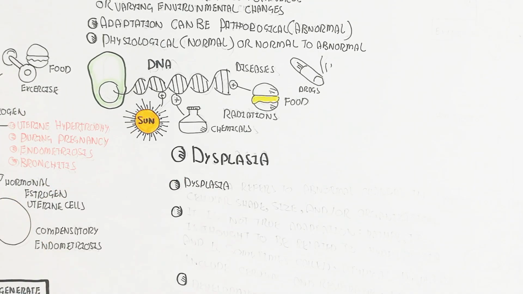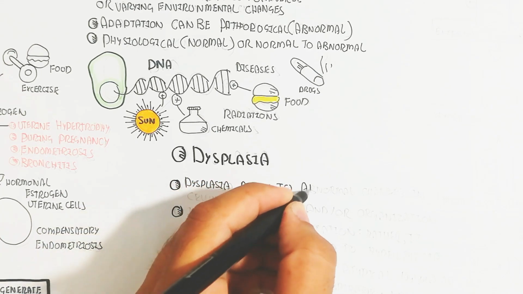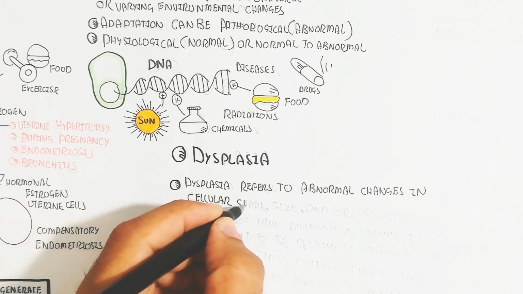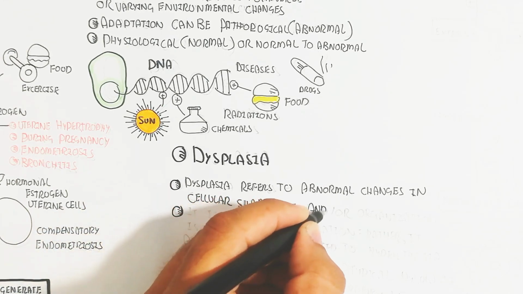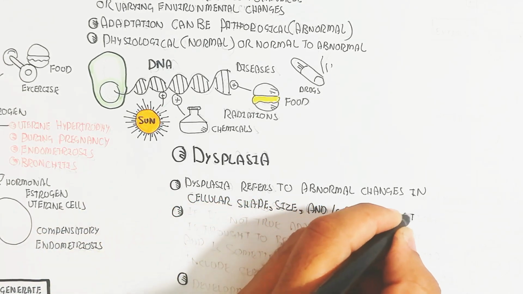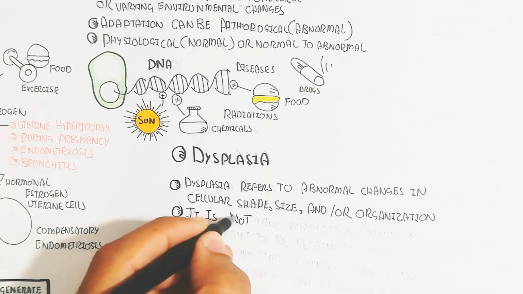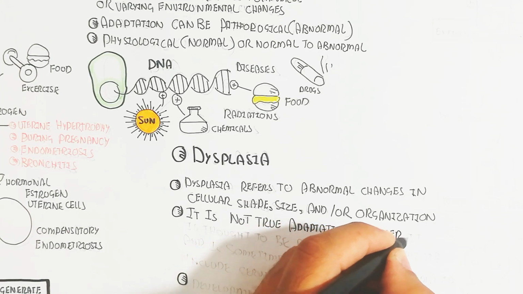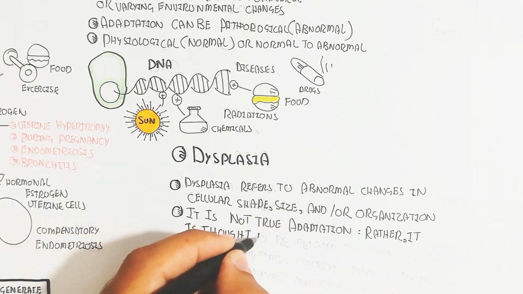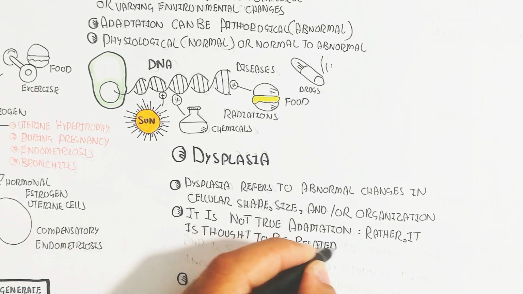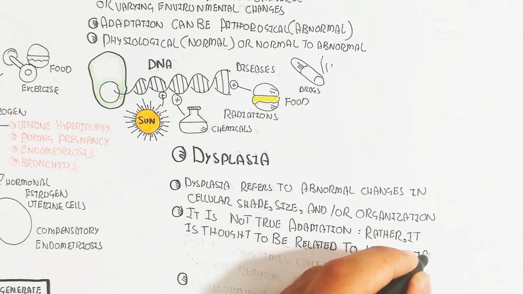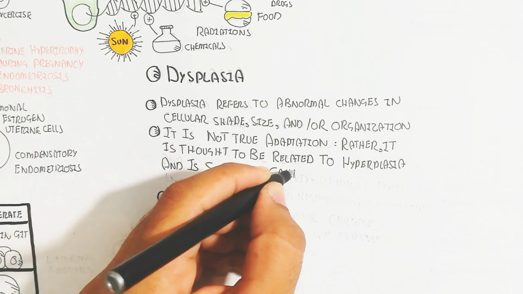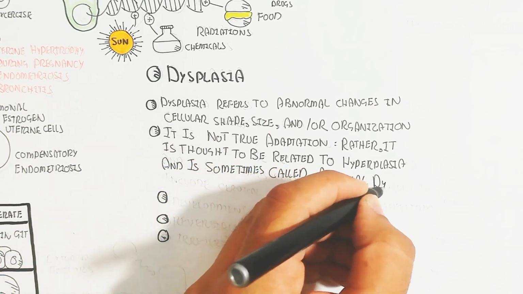Dysplasia refers to abnormal changes in cellular shape, size, and or organization. It is not a true adaptation, rather it is thought to be related to hyperplasia and is sometimes called atypical hyperplasia. It includes cervical and respiratory epithelium.